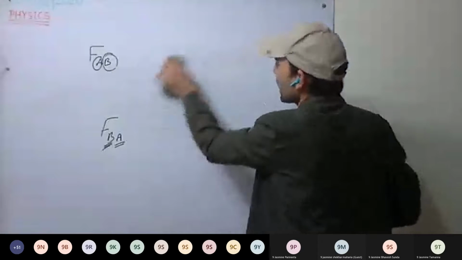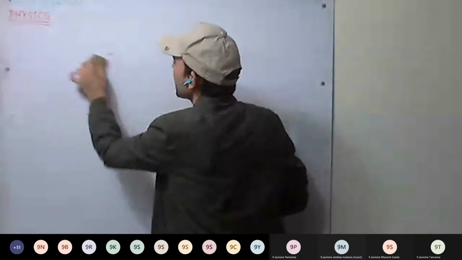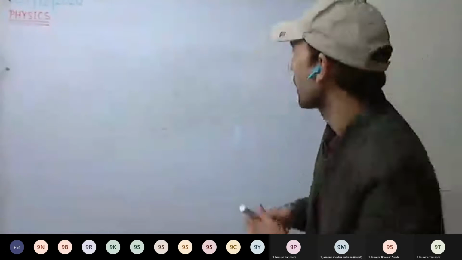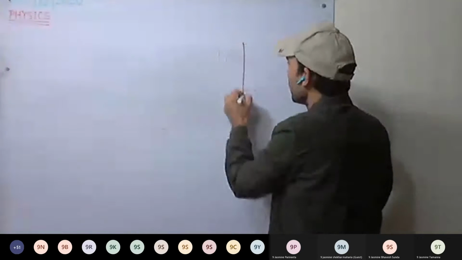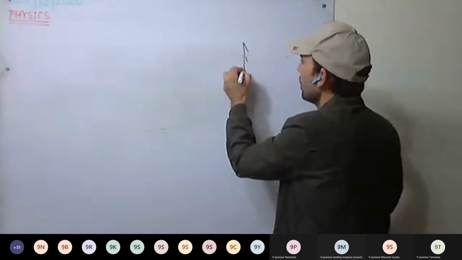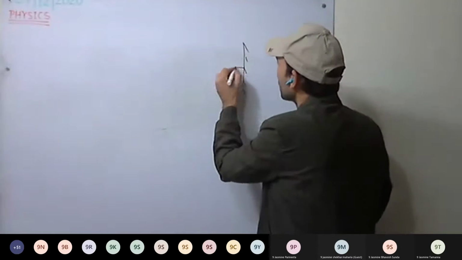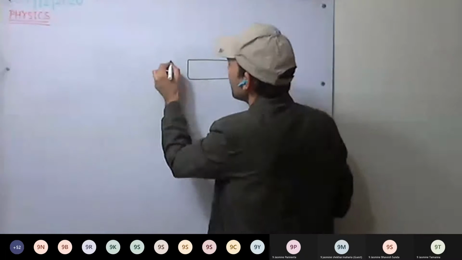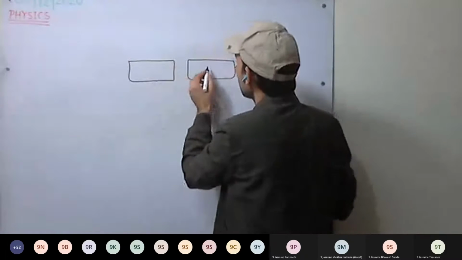We'll be considering one example given in the book, then we'll discuss the practical examples. So we are having a wall, and these are the spring balances.